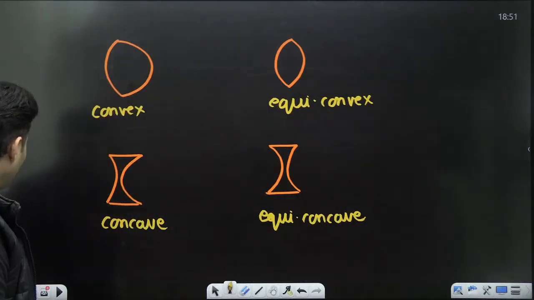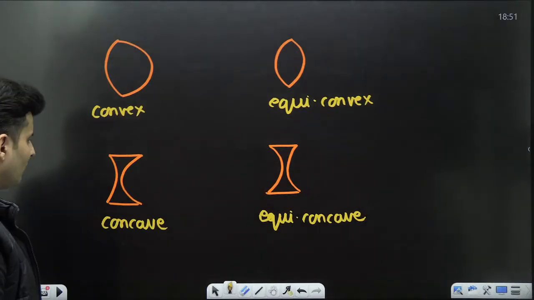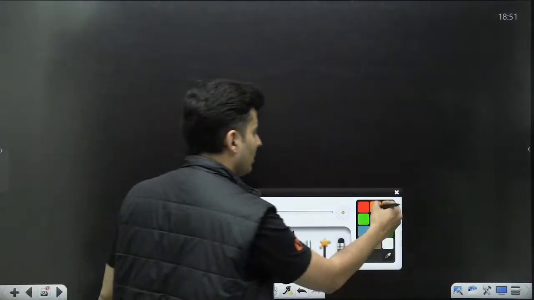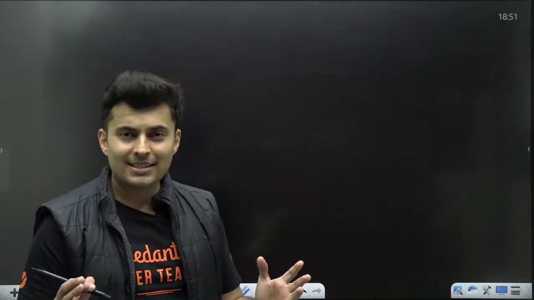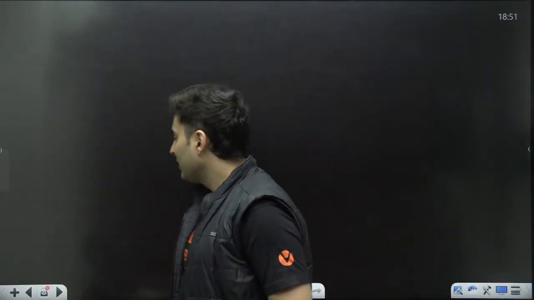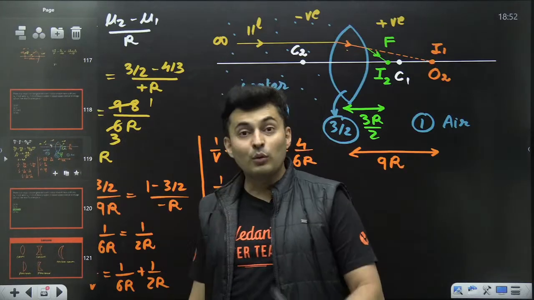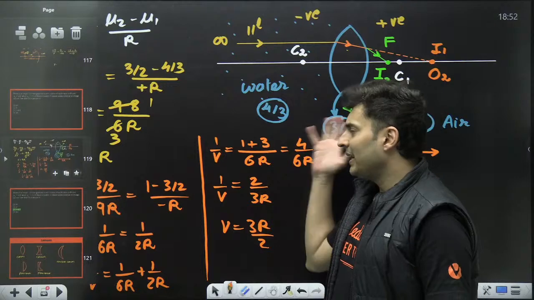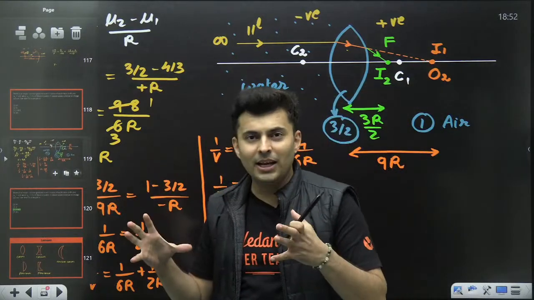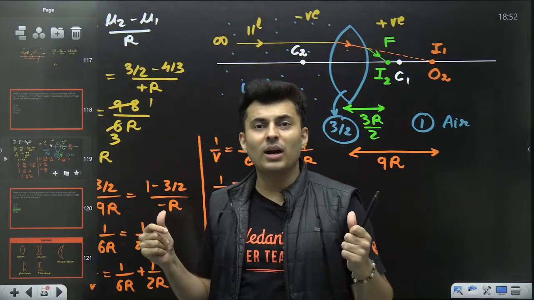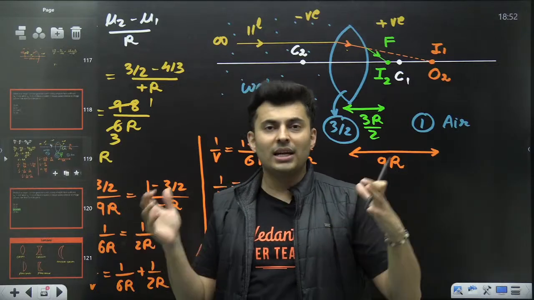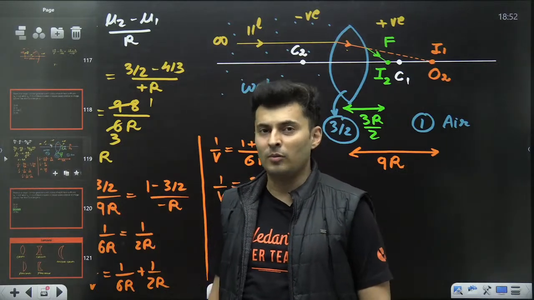Now, if this thing is clear for everyone, any kind of lens will also have a focal length, and only when I know the focal length, I can find where the image is formed. How to find the focal length? I think we just did a problem and that was very lengthy, right? But what if I told you that there is a formula by which you can find the focal length and you can directly use it in your problems.